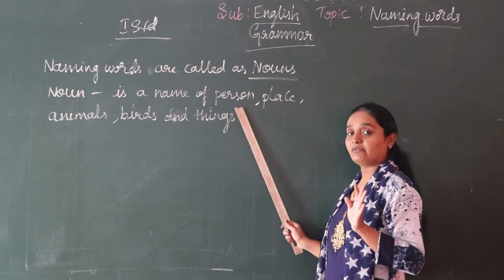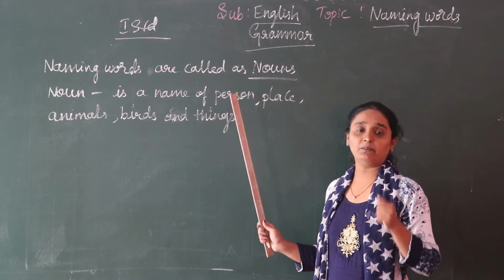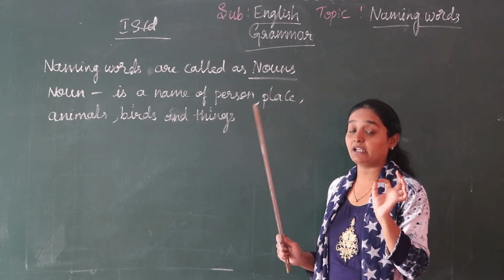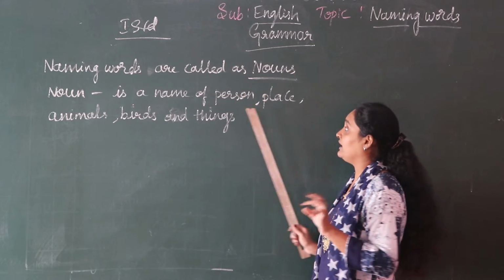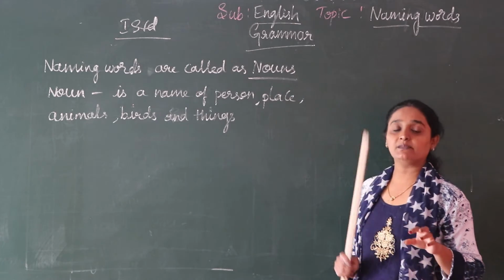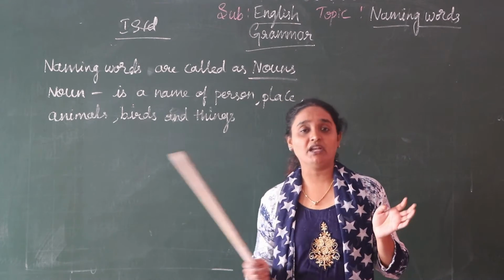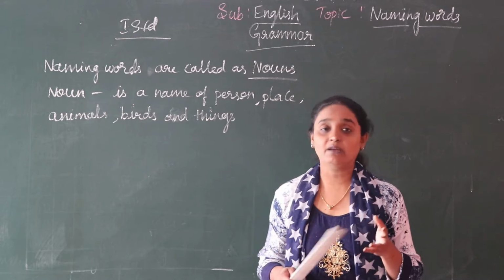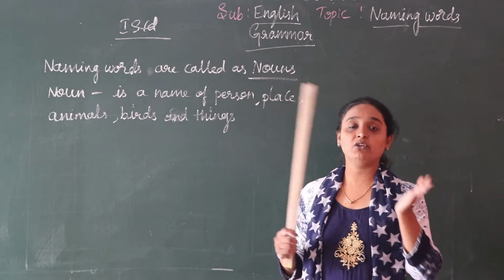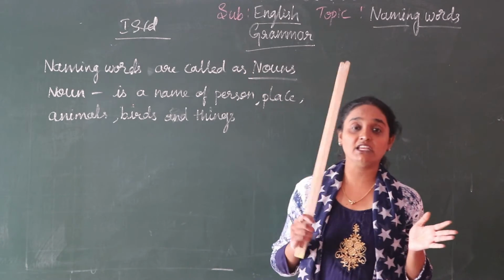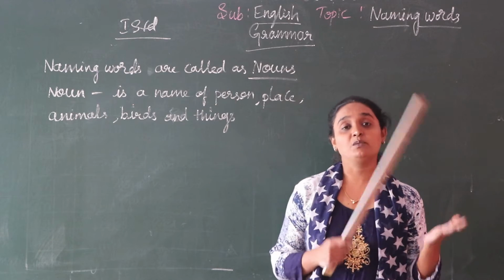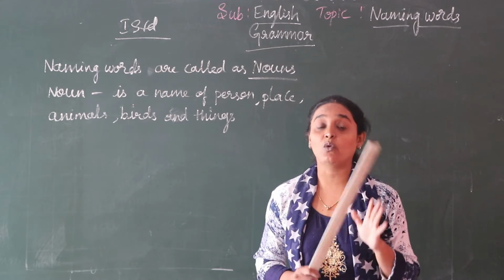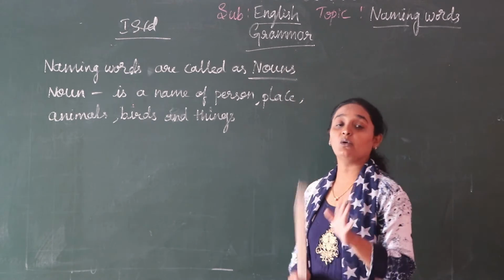A person, as I already told you, is any name of a human being. Next we have place. Place means any place, any city you can tell. Where are you staying? Maybe you are staying in Kaveri Nagar, Rajaji Nagar, JC Nagar, or Basvesh Nagar. That is also a noun.